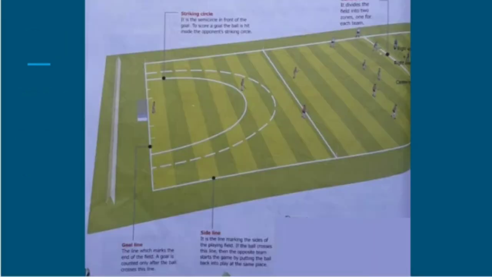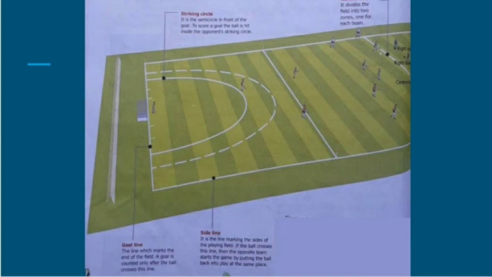Next, you can see this is the field on which hockey is played. There is the sideline, then there is the goal line, where the goal is struck. The striking circle is there, from where the rules of the goal are followed. You can see the net on the left-hand side where the goalkeeper stands and stops the ball that is thrown by the opponent team. So this is the field of the hockey match.